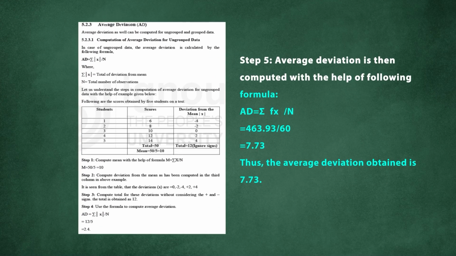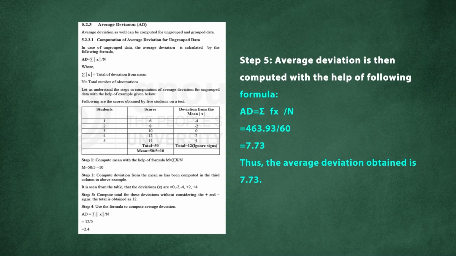So what is the formula of average deviation for ungrouped data? For grouped data we have a different formula, but the idea will remain the same. The deviation that we have to calculate is of each score from the mean of the data set. So AD is equal to the summation of the modulus of x, divided by n.